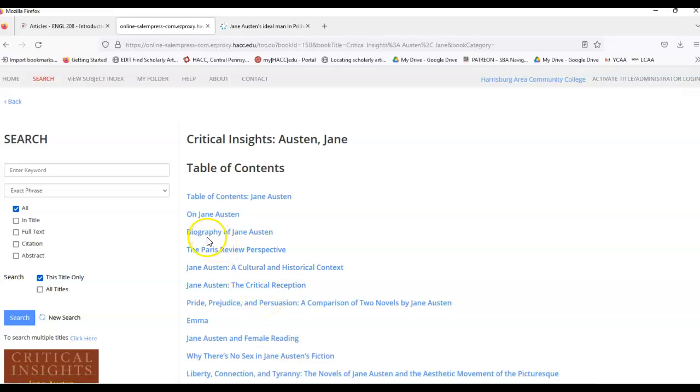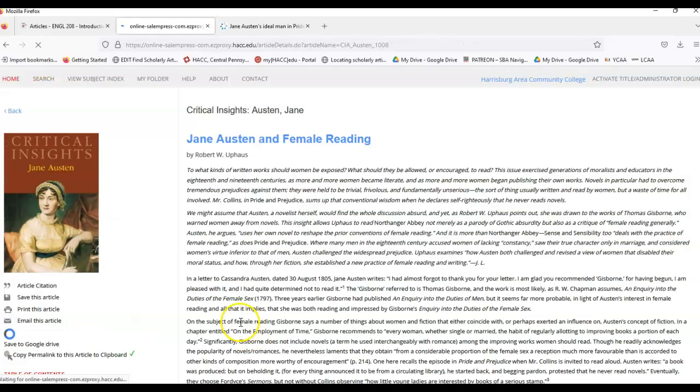So if you were looking at it from a biographical standpoint, there's a great link here, Jane Austen and female reading. And these results, similar to the last database, on the left-hand side, they have article citation as well as an option to email the article.